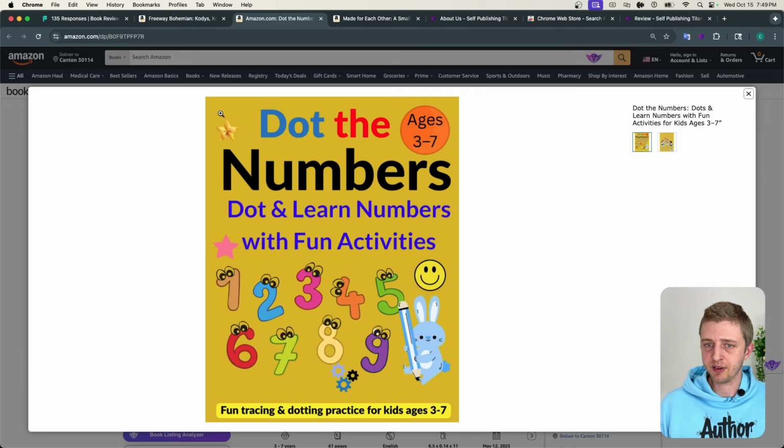Looking at the cover, I think the background color is probably a really bad choice. It looks really unexciting and not pleasing to the eye, so I would look for a fun color for kids. The other thing I'm noticing here is that the font is very flat with the design. There are no shadows or 3D elements to it, so it looks a little bit plain and also a little bit unprofessional. So I would definitely fix that.